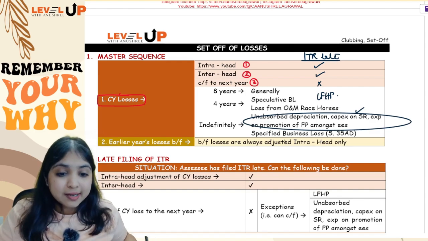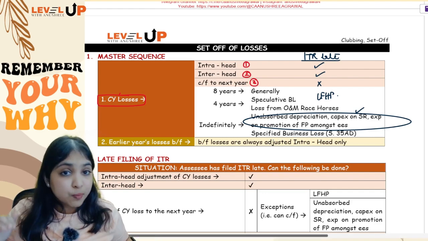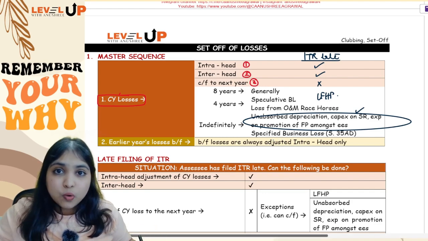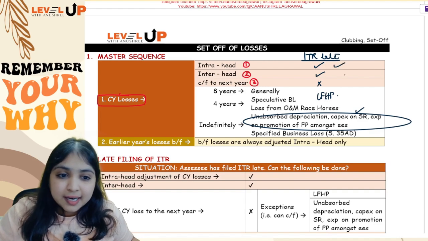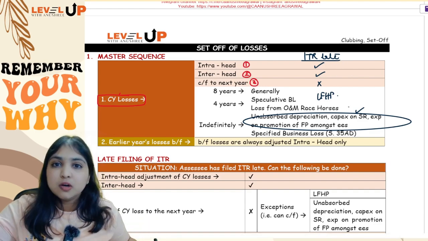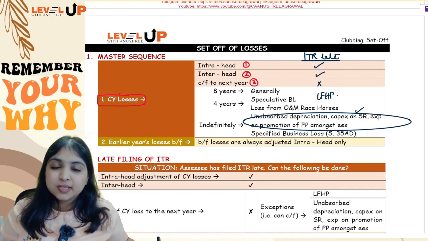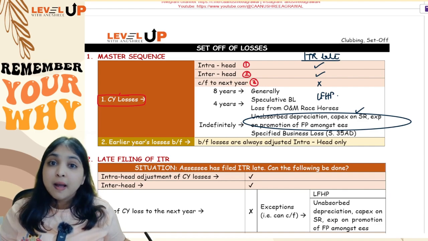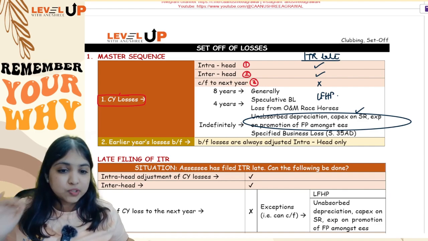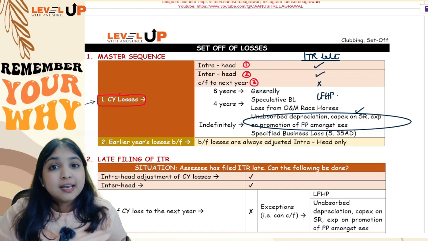Other losses you can't carry forward. Loss from specified business 35AD you can't carry forward. If you file ITR late, only intra-head and inter-head you can do, but current year losses you can't carry forward, except loss from house property and unabsorbed depreciation, unabsorbed capex on scientific research and unabsorbed expenditure on promotion of family planning amongst employees.